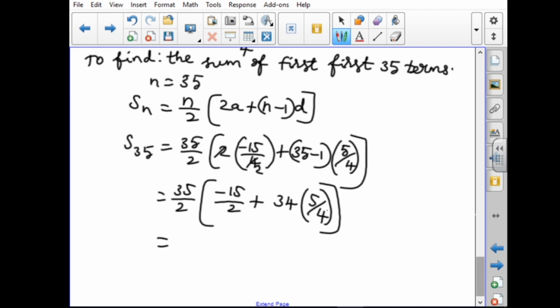Next here 2, here 17. 17 into 5, 85. So 35 by 2 into minus 15 by 2 plus 17 into 5, 85 by 2.